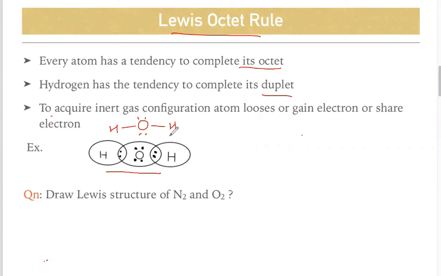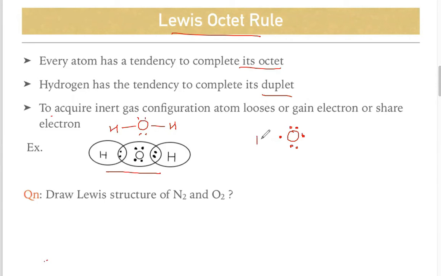So how did I do this? First you have to remember that the number of outermost electrons in oxygen is 6. As oxygen is here, oxygen has 6 electrons in its outermost shell: 1, 2, 3, 4, 5 and 6. As we already know, hydrogen can share one electron with another element.